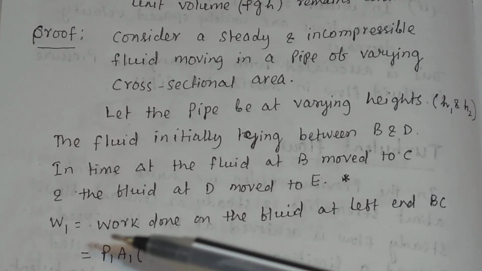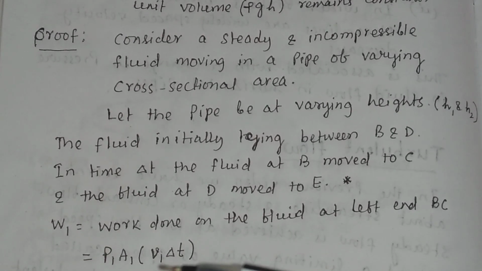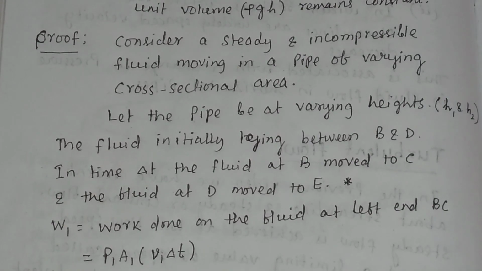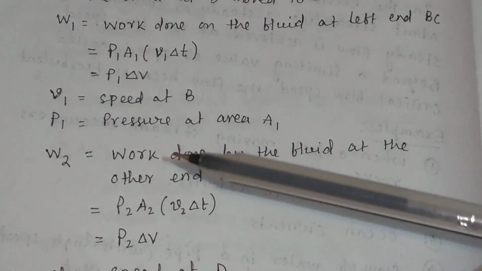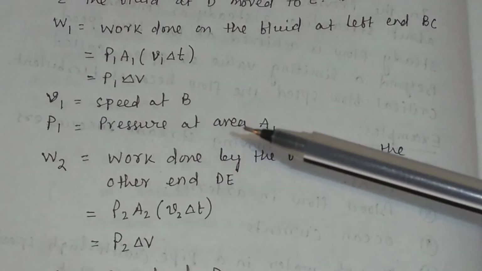The work done W1 is equal to P1 A1 into V1 into delta t. V1 is the speed at B and P1 is the pressure at area A1.